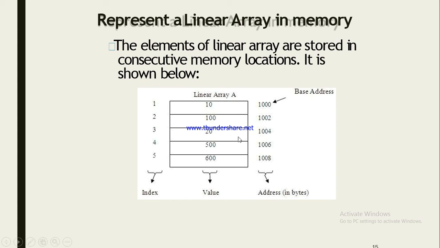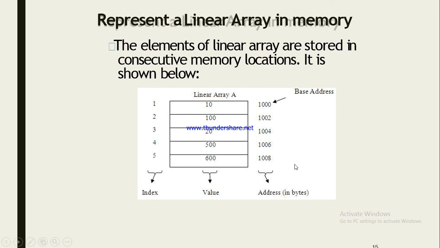In the linear list, 10 is the value stored at address 1000 because the size of an integer is 2. The next data item is stored at address 1002, 20 is stored at 1004, 500 is stored at 1006 and 600 is stored at 1008. The addresses are in bytes.